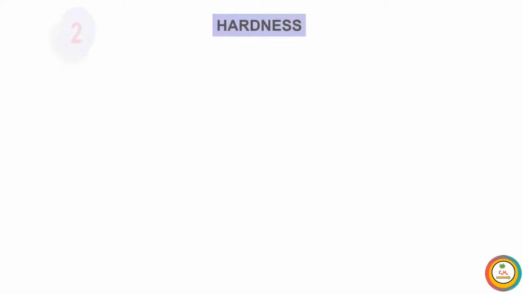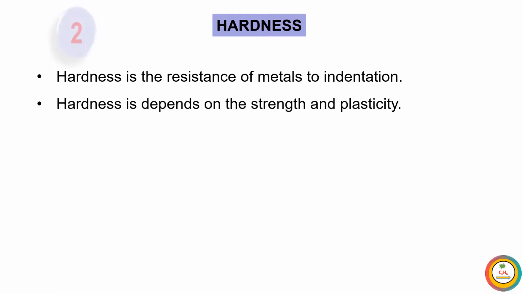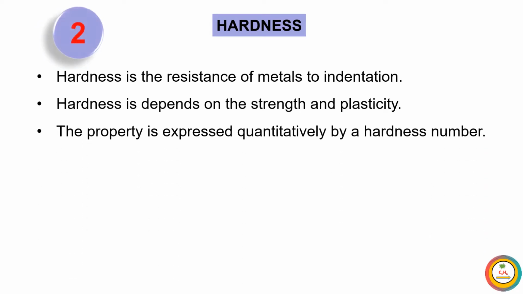Now the next property is hardness. Hardness is the resistance of metals to indentation. Hardness depends on the strength and plasticity of the substance. The property is expressed quantitatively by a number, known as the hardness number, which is also known as the Mohs number. The hardness number of a metal is the Mohs number of the metal.